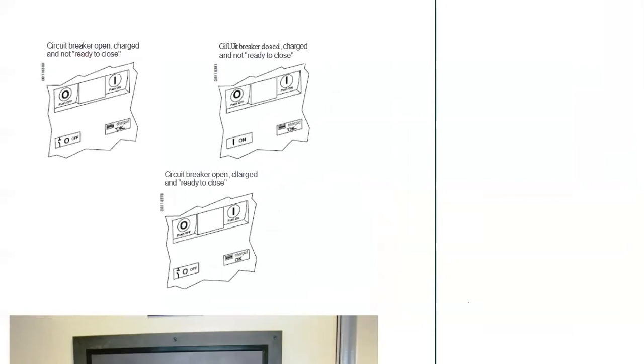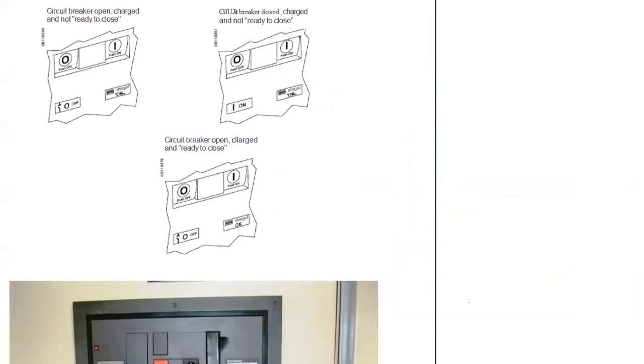This is what I said, that the circuit breaker is open, charged and ready to close. This also gives a signal to the BMS operator that that particular circuit breaker is ready to close, so you can give a command to close the breaker. Again, I will repeat, this closing coil, you can send the pulse to close the coil.